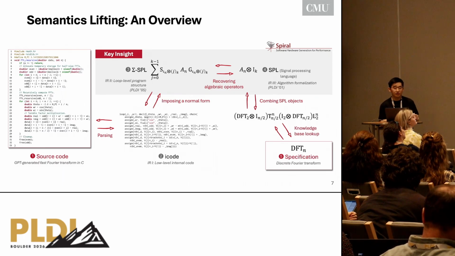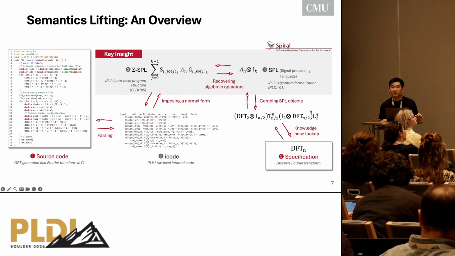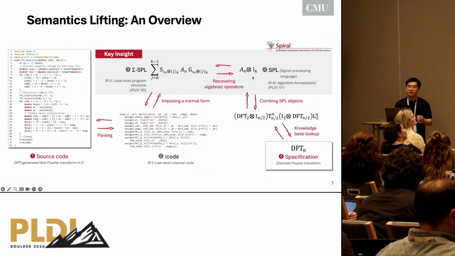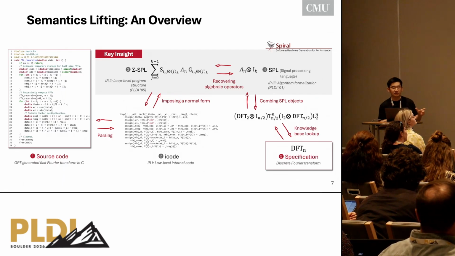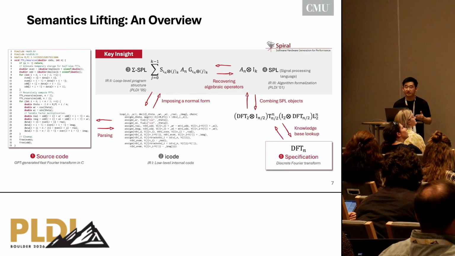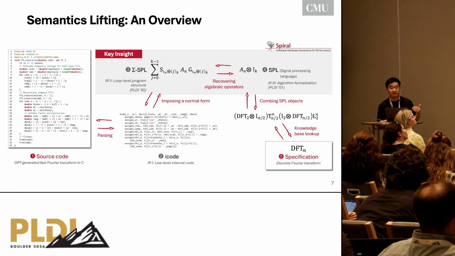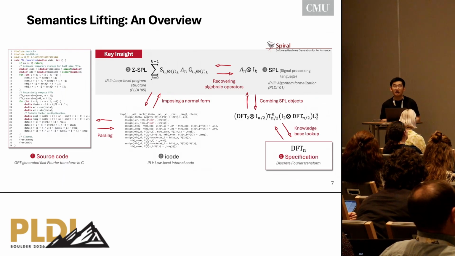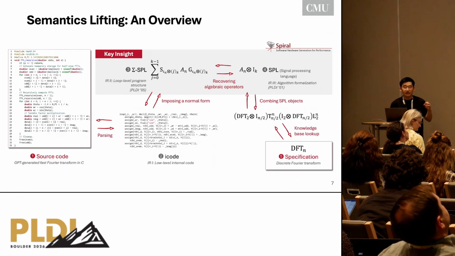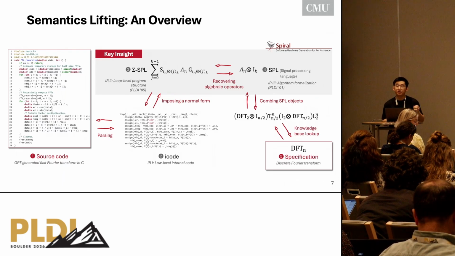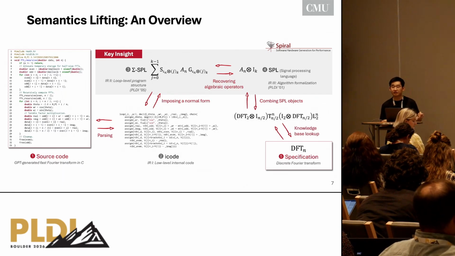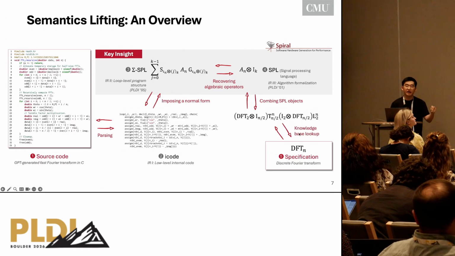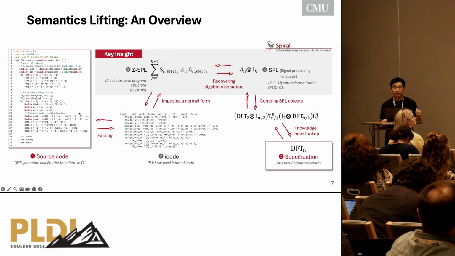One limitation is that, towards the end of semantics lifting, we lift everything up to a combination of mathematical objects, and then we do a knowledge-based lookup to see whether this matches an algorithmic decomposition of a DFT. If so, we can derive that yes, it is indeed a DFT using this kind of algorithm. But what if you derive an algorithm that Spiral does not have prior knowledge of? That is okay, because semantics lifting still provides value even if you don't reach the last stage. It is much easier to compare this combination of mathematical objects with your math on paper than comparing the source code with the high-level math.